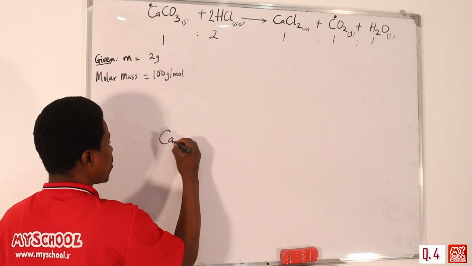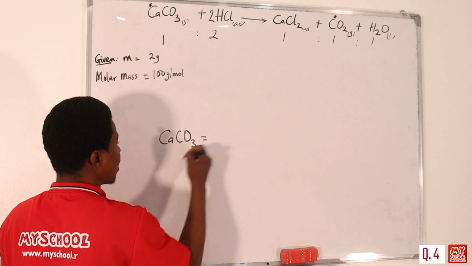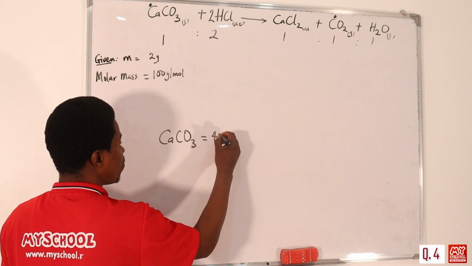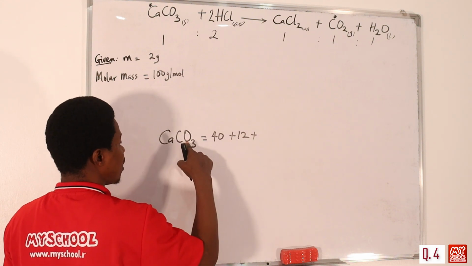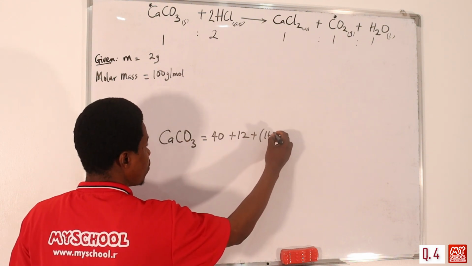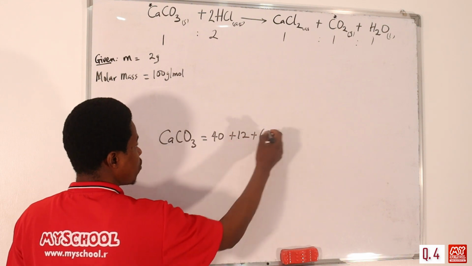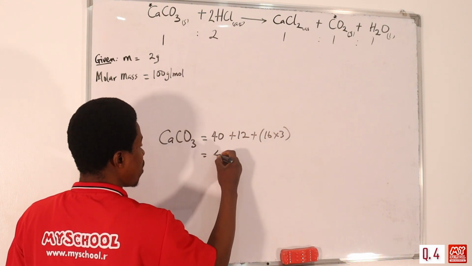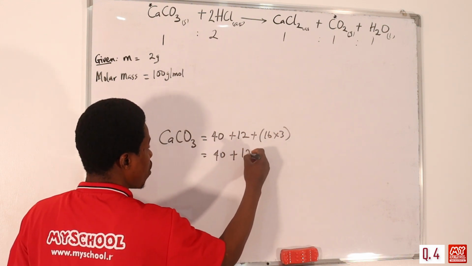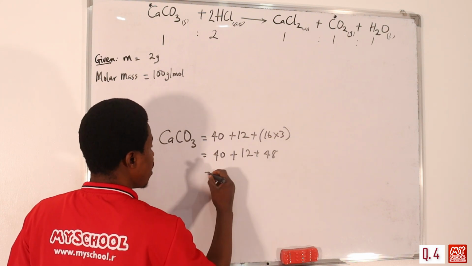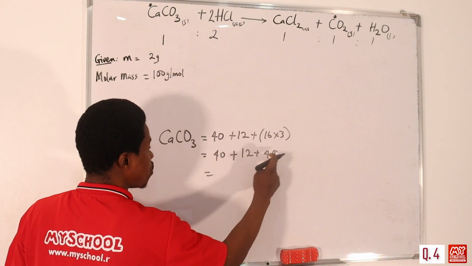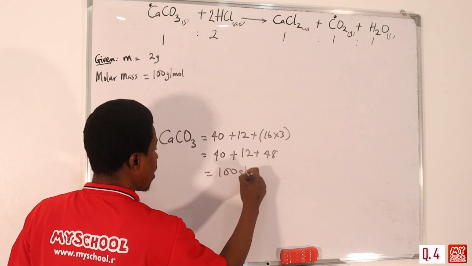If you calculate the molar mass of calcium carbonate, calcium is 40 plus carbon is 12 plus oxygen is 16 multiplied by 3, so that's 40 plus 12 plus 16 times 3, that's 48. Then 40 plus 12 is 52, plus 48 gives us 100 grams per mole.